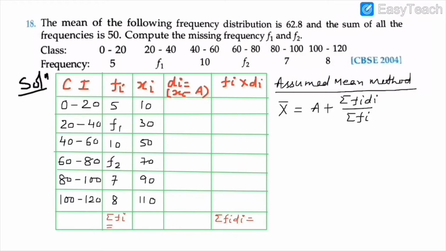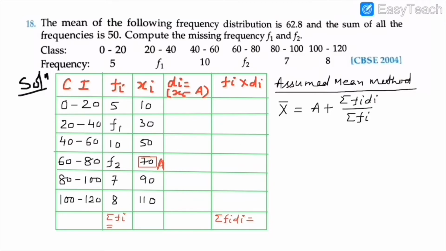Now d means the difference of x and a. So what is a? First choose a. A means assumed mean. From xi you can take any one which is best for you. Here I have taken 70 as the assumed mean. Just encircle it, or use a tick mark, a rectangle, a box to show a, to avoid silly mistakes. So a we have taken here is 70.